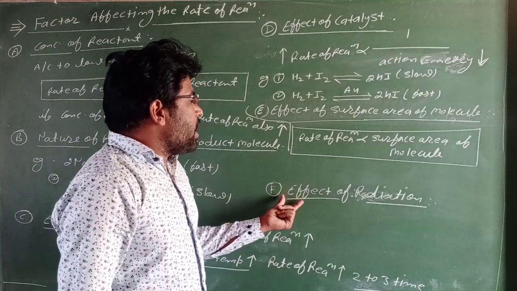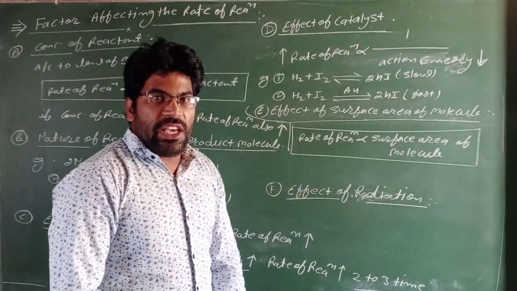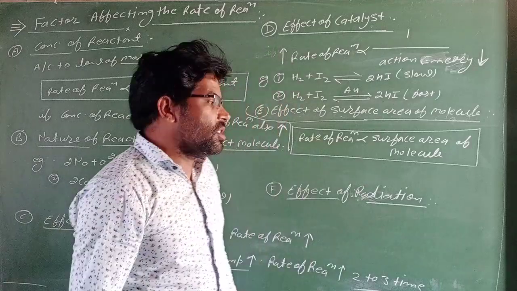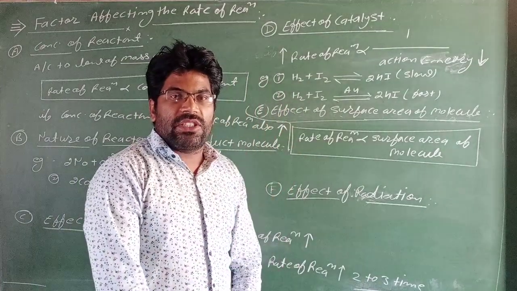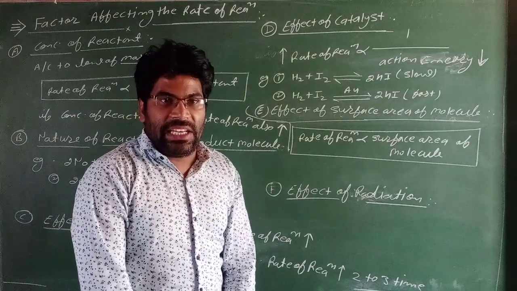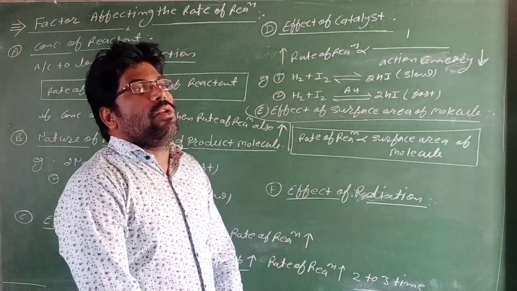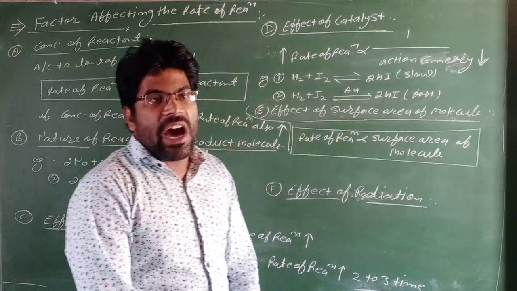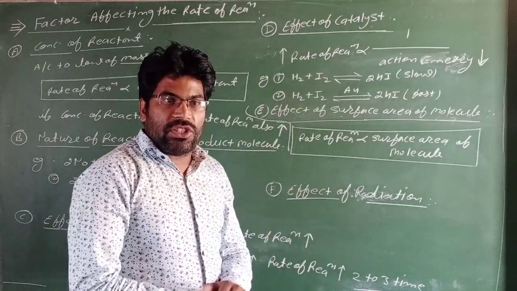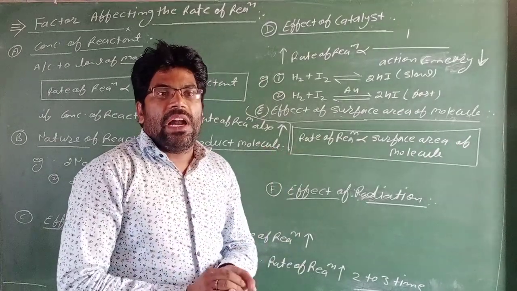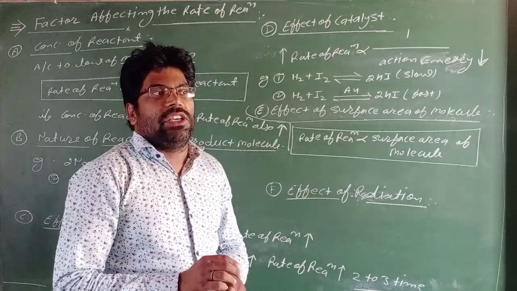Next is the effect of radiations. Radiations also affect the rate of a chemical reaction. Such chemical reactions which complete in the presence of UV light or radiation have a high rate of reaction, and chemical reactions which do not complete in the presence of ultraviolet light have a slow rate of reaction.